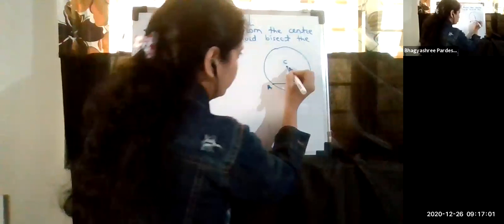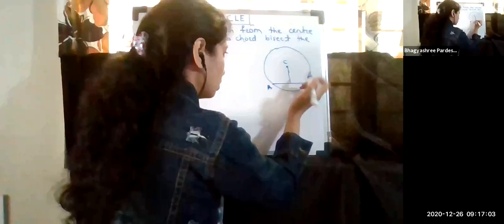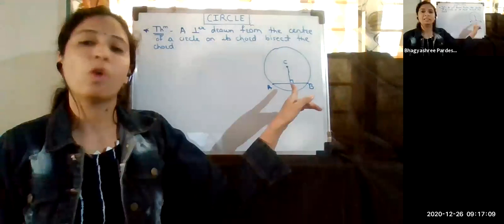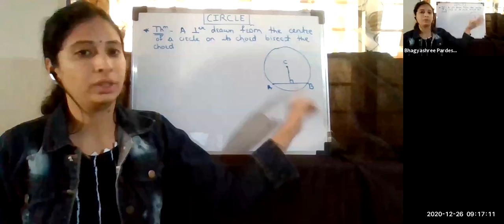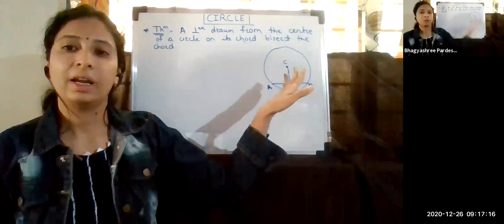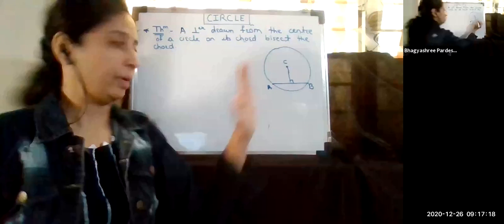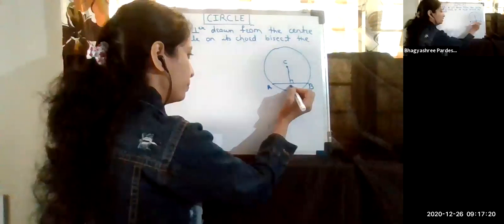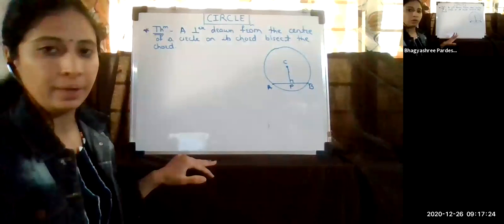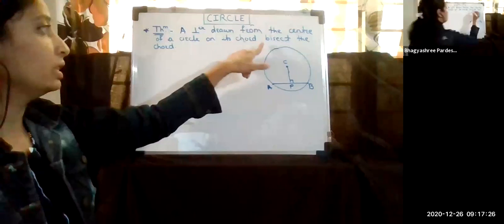Perpendicular means what, students? Perpendicular means a straight distance which forms a 90-degree angle with the base. Wherever it falls, it forms a 90-degree angle with that segment. So suppose this is CP. This CP is falling on this chord AB perpendicularly, and that is a perpendicular. Then what does it say? It bisects the chord.